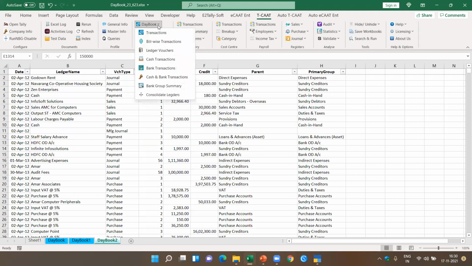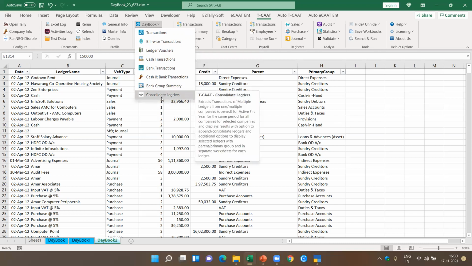So I also told you, you can extract not only the transactions pertaining to daybook, you can also extract bill-wise transactions, which means all the transactions which have only bill-wise. You can also extract ledger vouchers, cash transactions, bank transactions. Like that, you can consolidate. Not only that, you can also consolidate multiple ledgers. Let's say you want to consolidate ledgers pertaining to TDS. It might be TDS at 10%, TDS at 5%. Like that, you got multiple TDS. You would like to consolidate all these ledgers. You can consolidate and get all the ledgers pertaining to TDS in one account. Similarly, you got GST of different rates. But for the purpose of analysis, you want to do the totaling. You can extract and consolidate the ledgers of all the accounts pertaining to GST. Now let me go further.